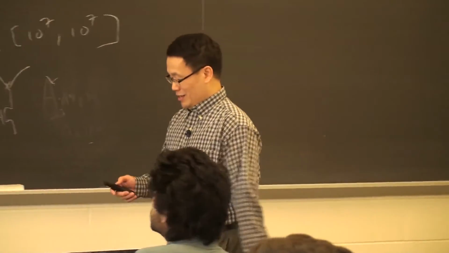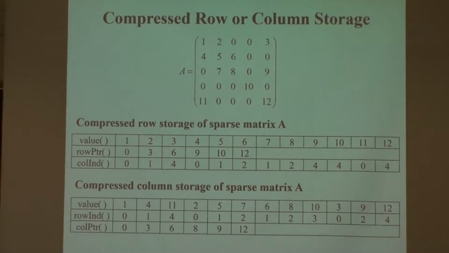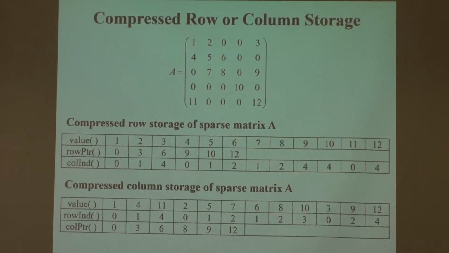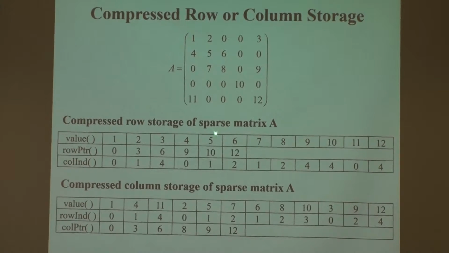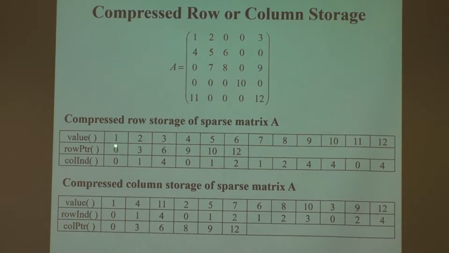So now come the two possible sorted compressed storages. This is still easy. Let's look at the compressed row storage. I get a row pointer saying how many non-zero elements are in the first row.